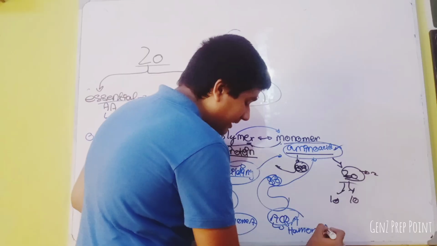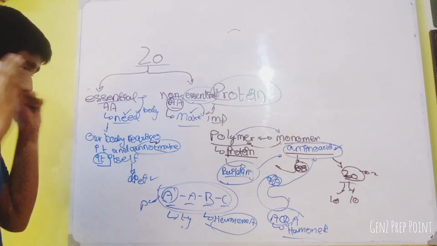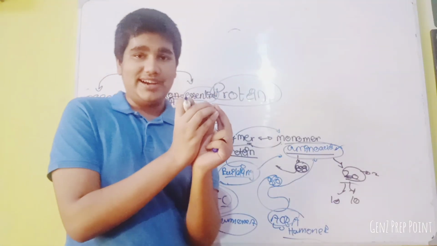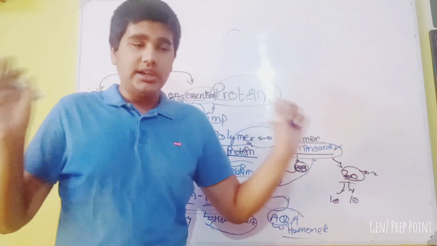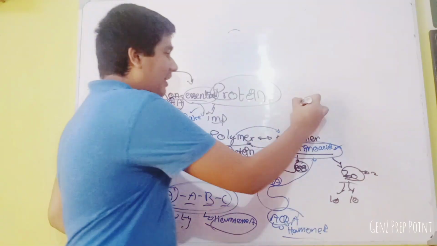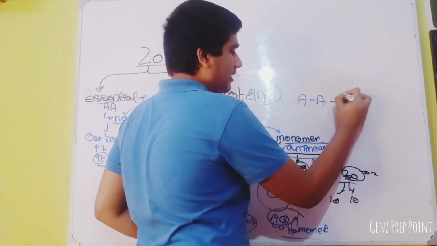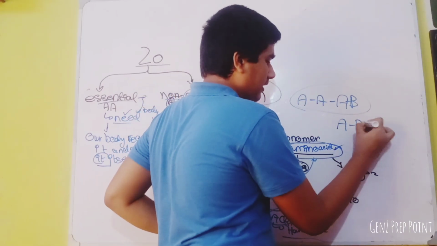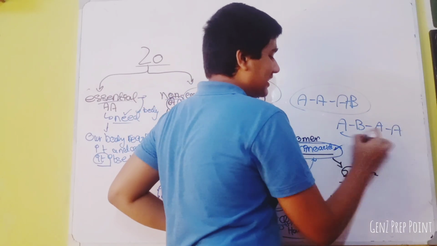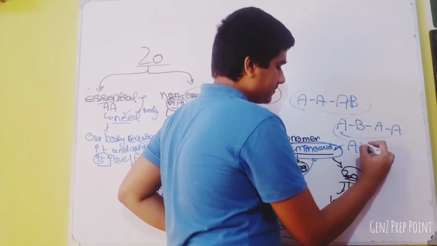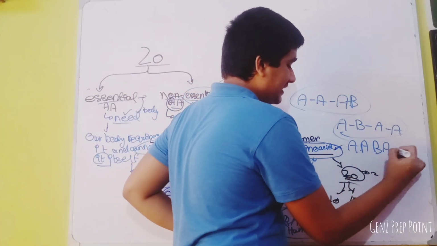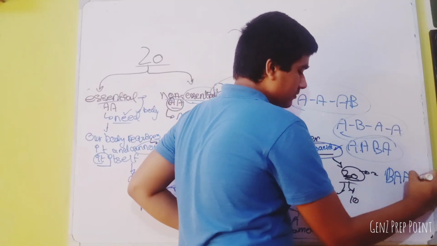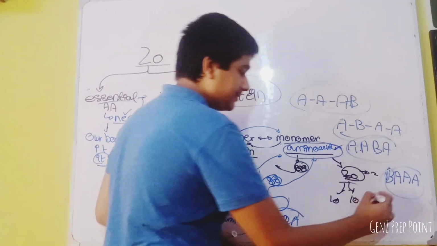So what I mean by all this is that even by changing a single amino acid, it totally changes the product. It totally changes the protein. If I change it, for example, this makes a different protein. This makes a different protein. This makes a different protein.